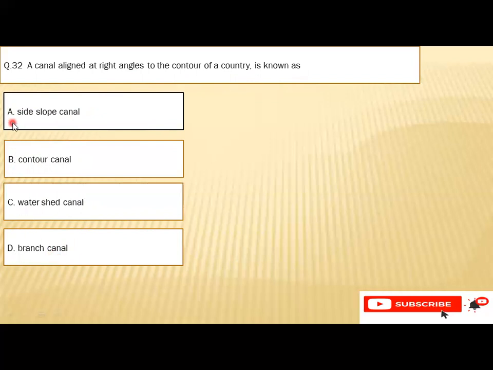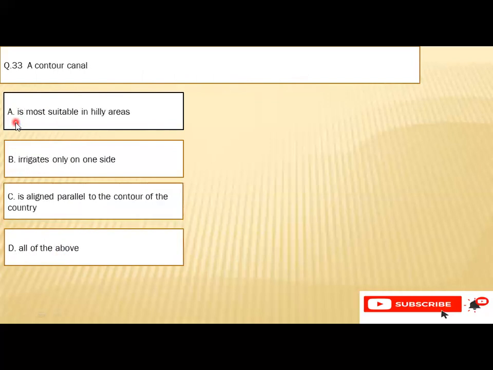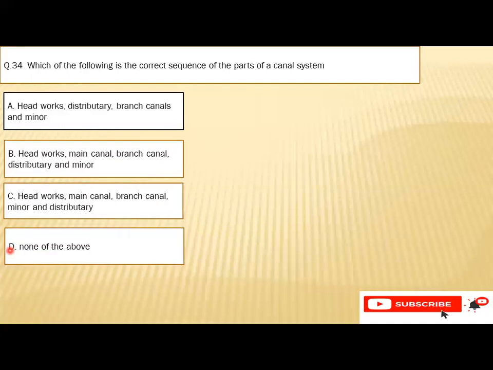So the right option is A, that is side slope canal. Question number 33: a contour canal A. is more suitable in hilly areas, B. irrigated only on one side, C. is aligned parallel to the contour of the country, or D. all of the above. So D is the right option, that is all of the above.